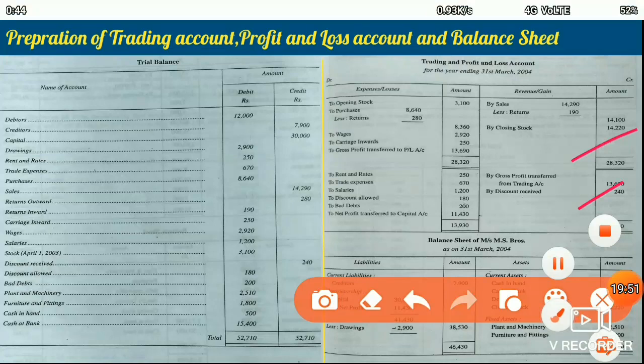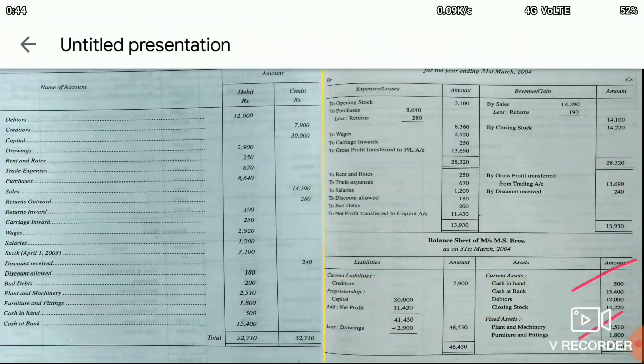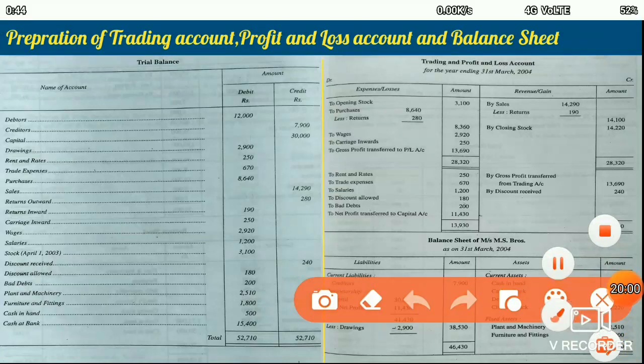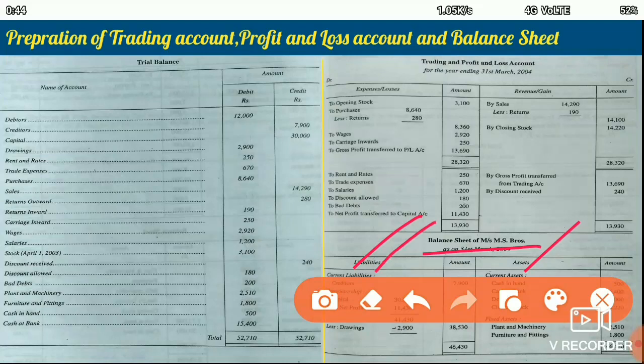After the preparation of the trading profit and loss account, the next important statement which is prepared is the balance sheet. The balance sheet actually has two sides. The left hand side has the liabilities account, the right hand side has the assets account. So all the liabilities and capital accounts, including the name of the accounts, appear on the liability side, and all the assets accounts, the balances and the names, are shown towards the asset side.